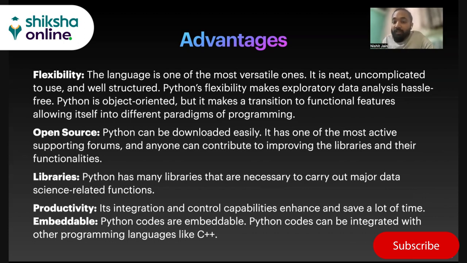It is object oriented, but it makes the transition to functional features, allowing itself into different paradigms of programming. When you talk about programming, there are two types: functional programming and object oriented. So this is one language which can transition into functional as well as object oriented. So it supports both types of paradigms. This is really good when you just want to do an EDA and don't want to get into object oriented programming. And when you want to develop software, you want all the features of object oriented programming. So Python has a very upper hand when it can act as both types of languages.